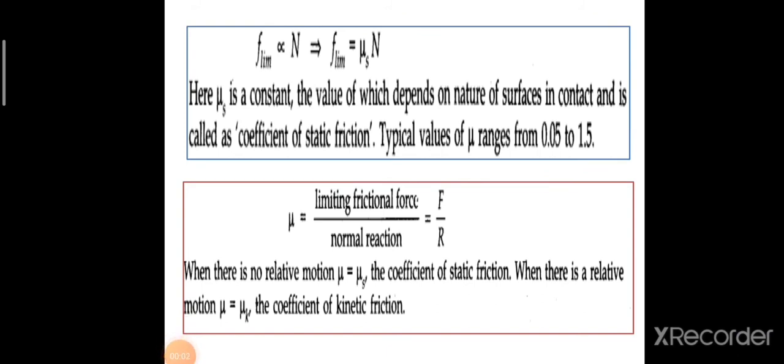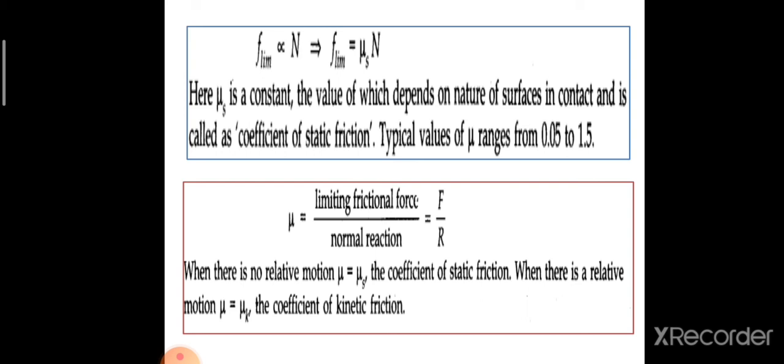So we have seen limiting friction F is proportional to normal reaction N. Replacing the proportionality sign with a constant, we can write F is equivalent to mu S into N, where mu S is a constant known as coefficient of static friction, and its value depends on the nature of the surfaces in contact.